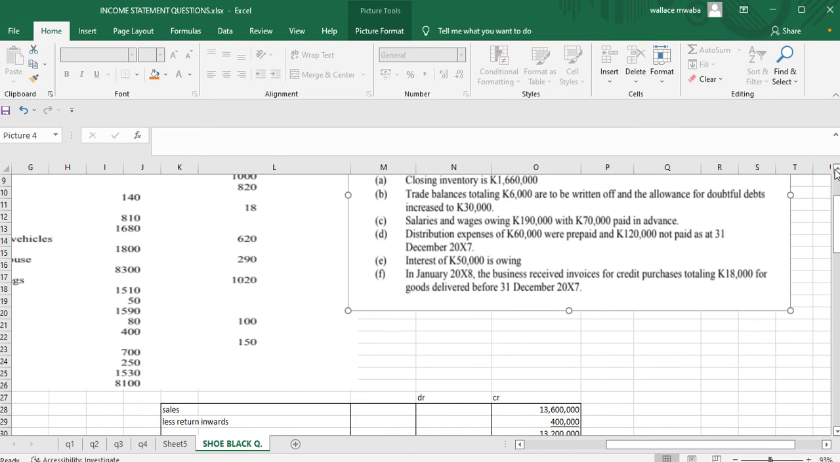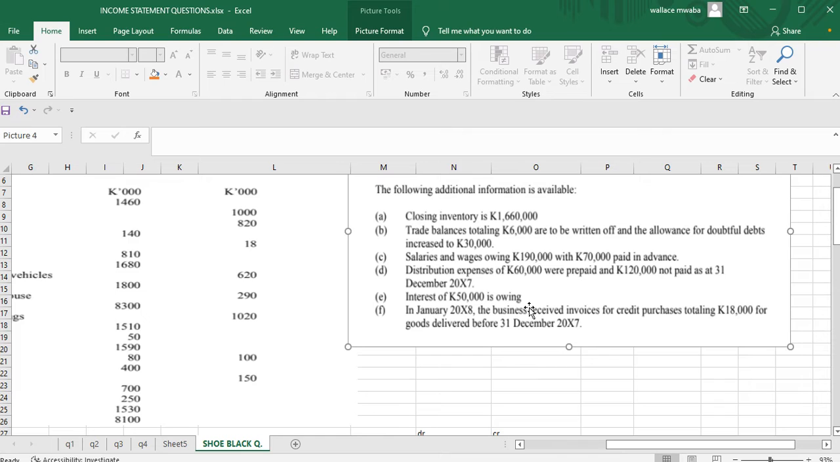Then they've also told us that the allowance for doubtful debts has increased to 30,000. Again, allowance for doubtful debts is the amount of money which we expect not to be paid back from people who are owing us. So this increase of 30,000 is also going to be added as an expense in our profit or loss statement.